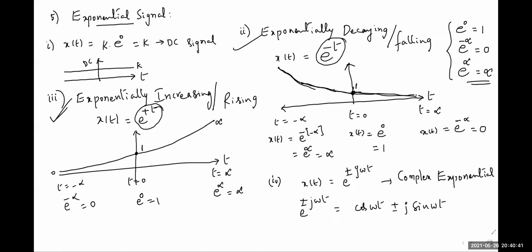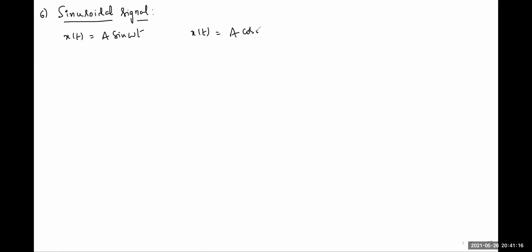The sixth signal is the sinusoidal signals. The most familiar sinusoidal signals, you know, are A sin omega t or A cos omega t.